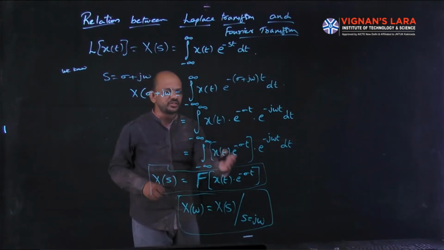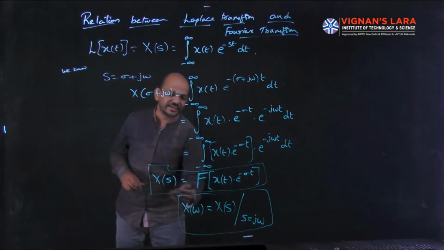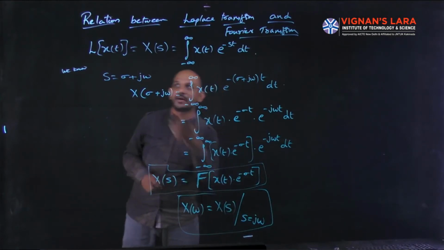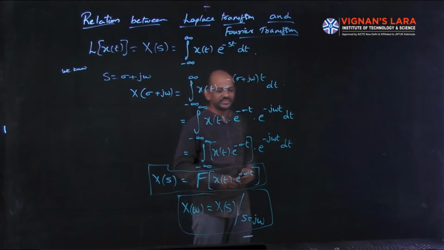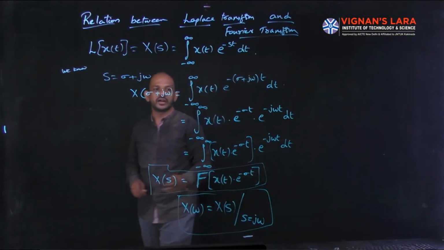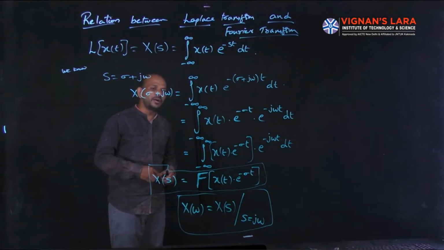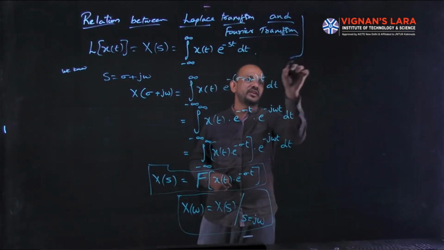If sigma equal to 0, then it will become the Fourier transform of x of t, which is X of omega. So X of omega equal to X of s at sigma equal to 0. Sigma equal to 0 means s equal to j omega. So X of omega equal to X of s at s equal to j omega. This is nothing but the relation between Laplace transform and Fourier transform, a simple relation between them.